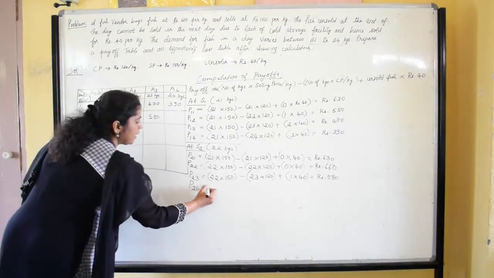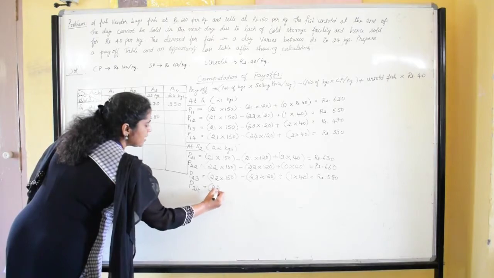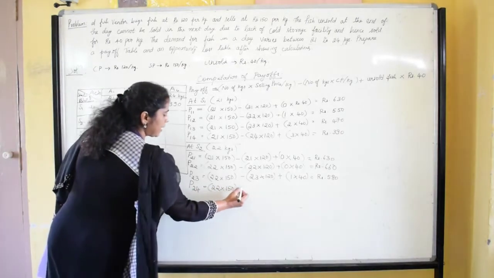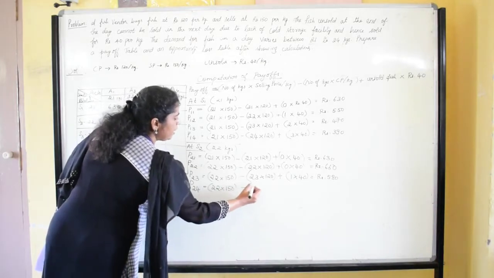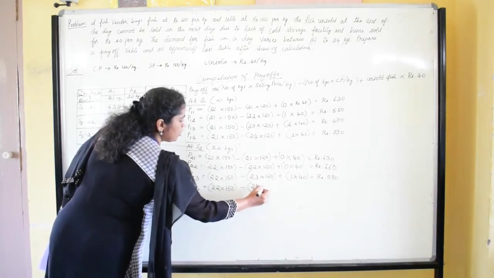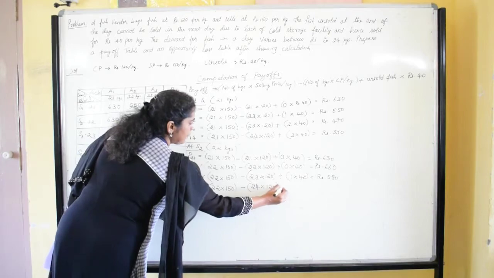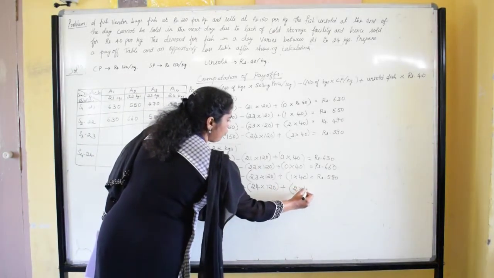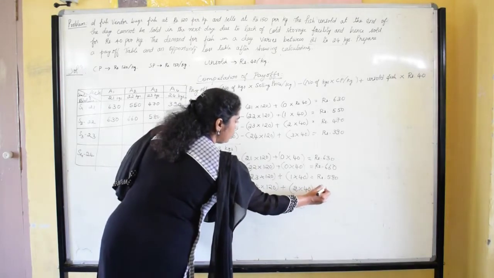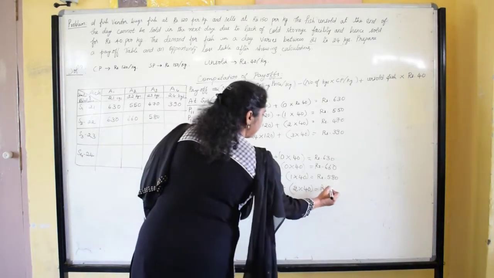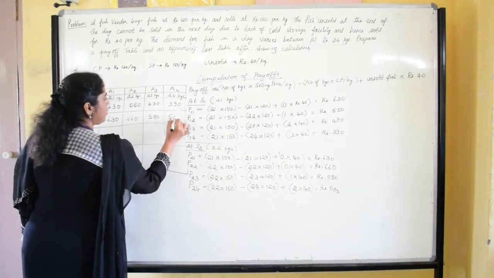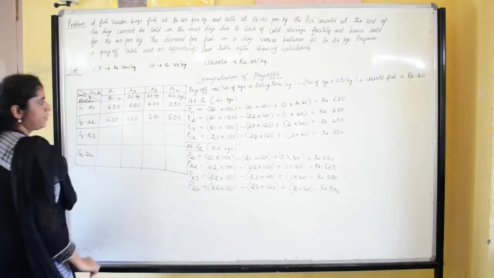So 22 into 150, minus 24 into 120, plus the unsold fish 2 kgs into 40, that is equal to rupees 500. So if you simplify, the payoff value is rupees 500.